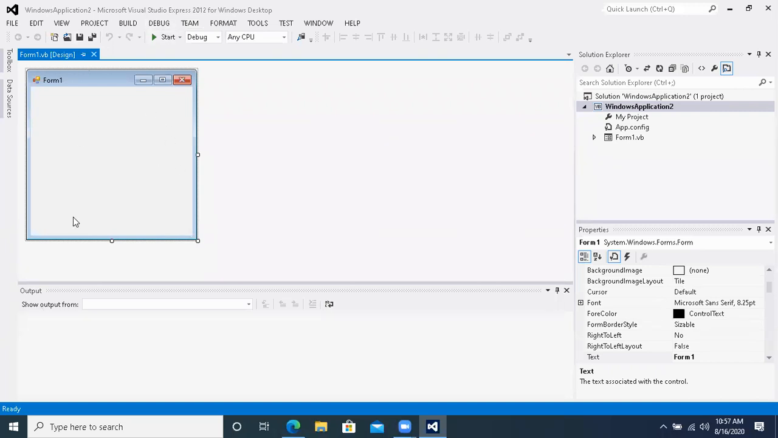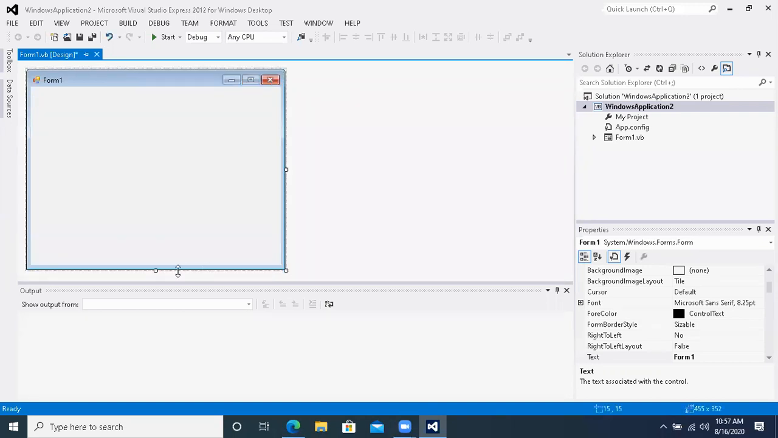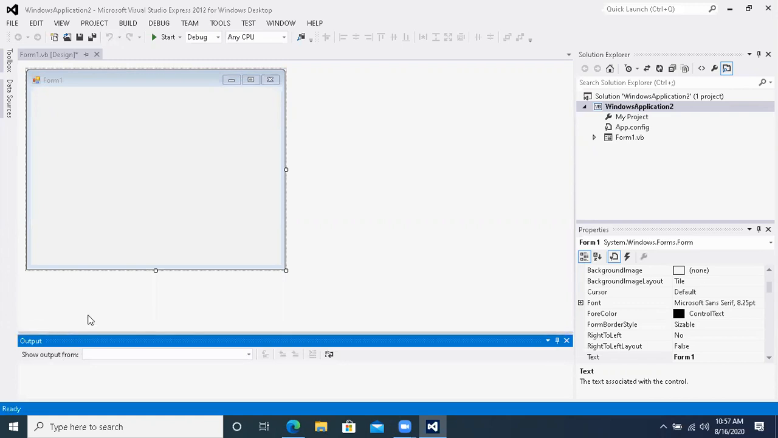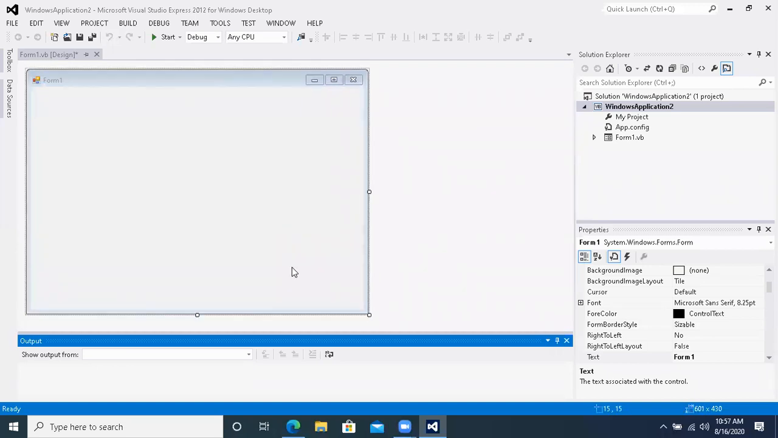Here we have got a form on which we can draw different things. We can increase the size of the form according to our requirement. This is the window where we can see the output. We can reduce the size of the window. We can increase the size of the form according to our wish, according to our requirement.